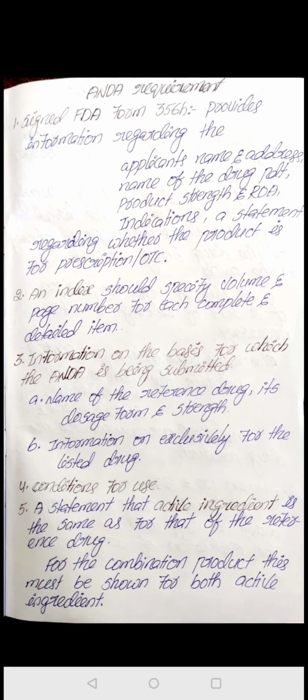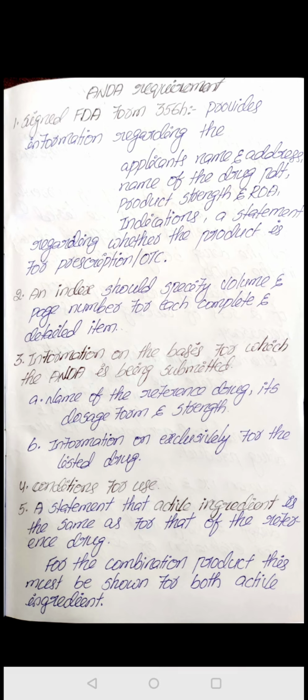This form provides the information regarding the applicant's name and address, name of the drug product, strength and route of administration, and indications or uses. Not only that, it includes a statement regarding whether this generic drug is a prescription drug or an OTC drug. This form contains the full information from the applicant to the drug users. It should contain all this information.